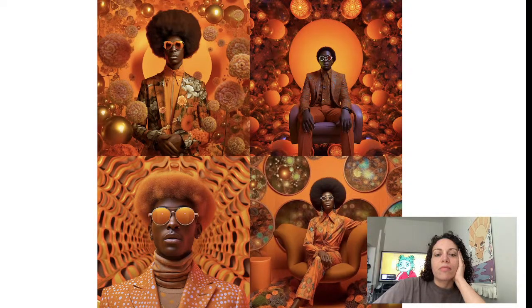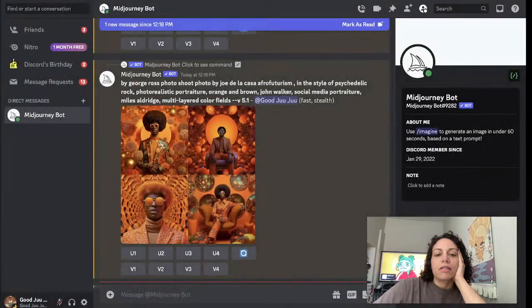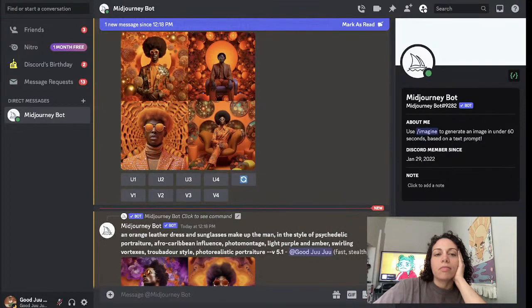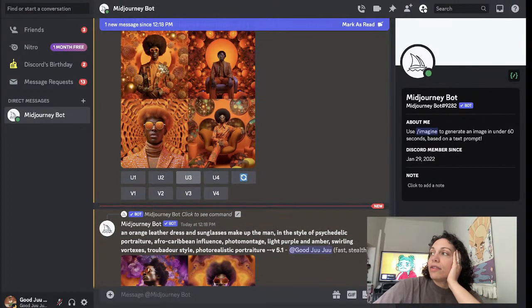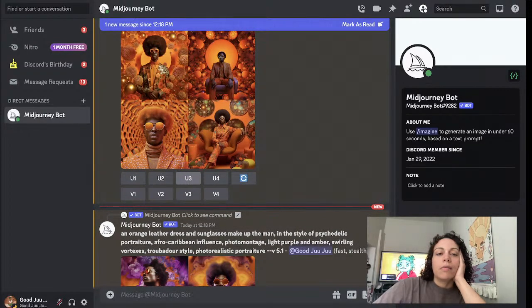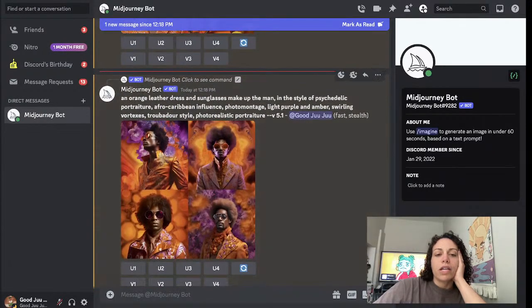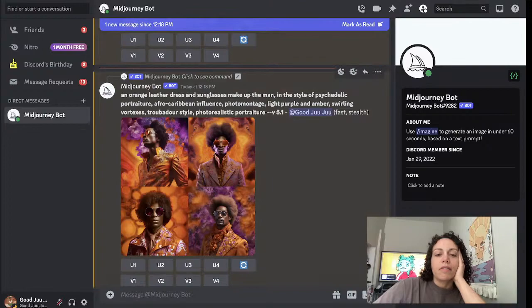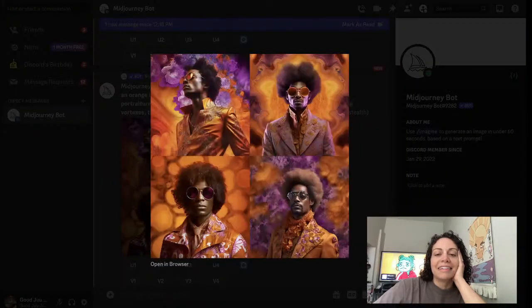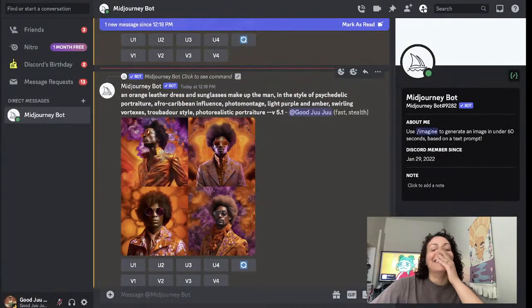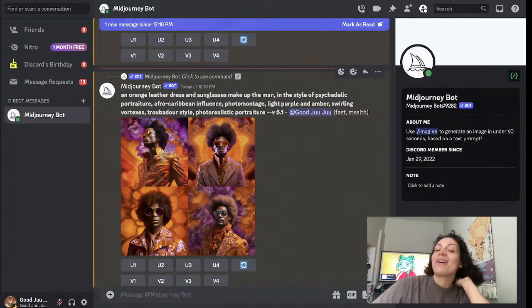Okay, so from some of these, I'm going to upscale a couple that I like. I do like this bottom. And if you're here with me, as we're looking at these, if there's any you want to upscale or do variations of, this is definitely a collaborative situation. I swear these just kill me.